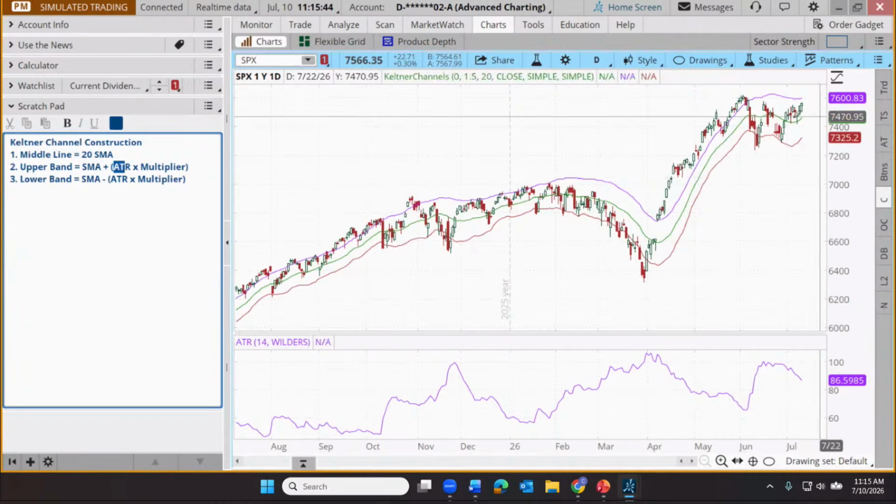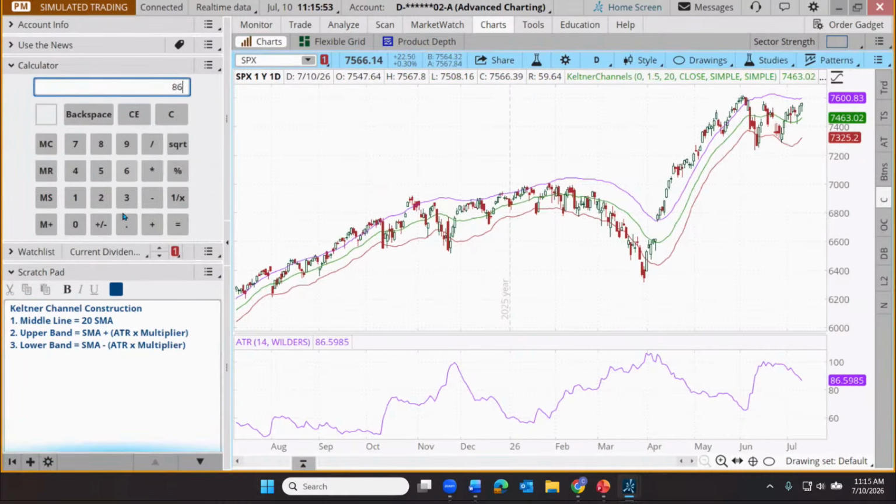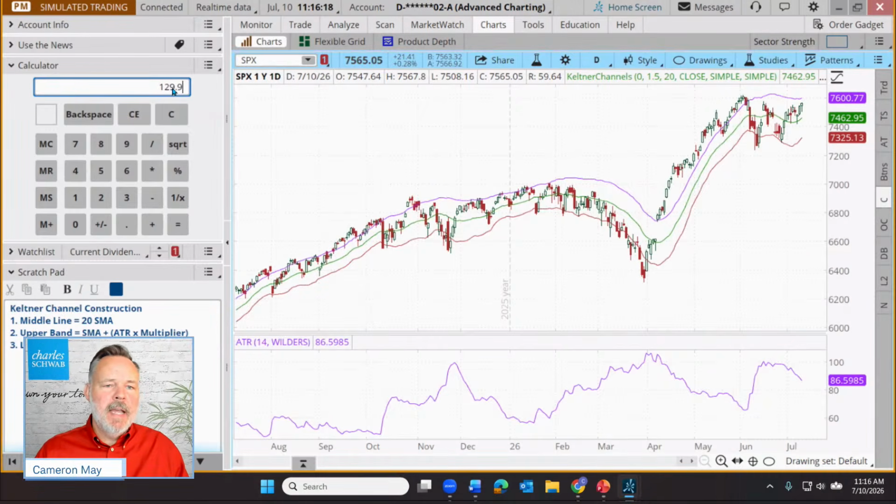All right, so if we know that our ATR is 86 point, let's just round that off to 86.6. Take 86.6 and our multiplier is 1.5. 86.6 times 1.5 is 129.90. That's 1.5 times the distance the S&P travels in an average period over the last 14 days.